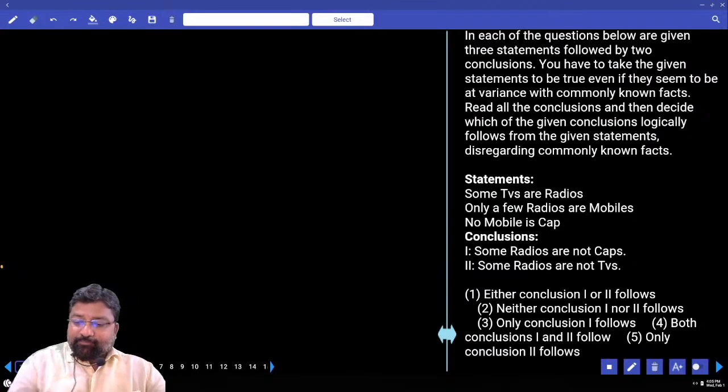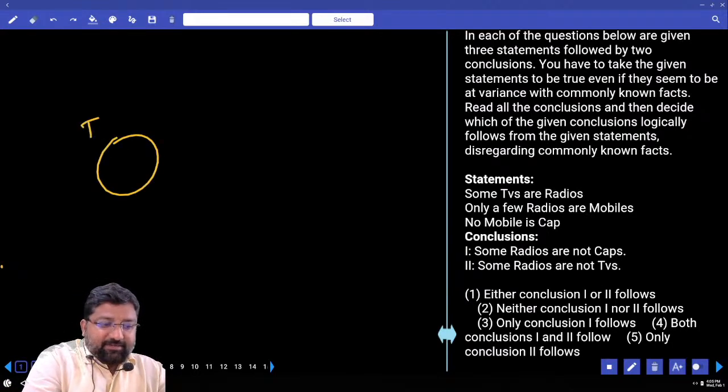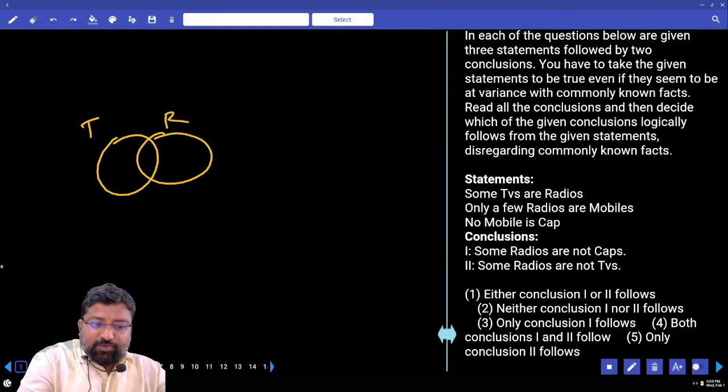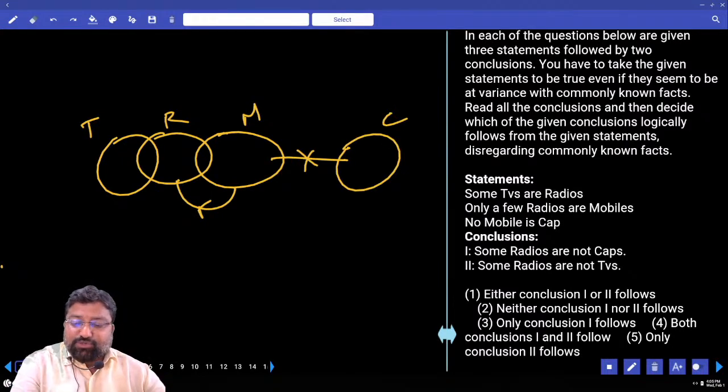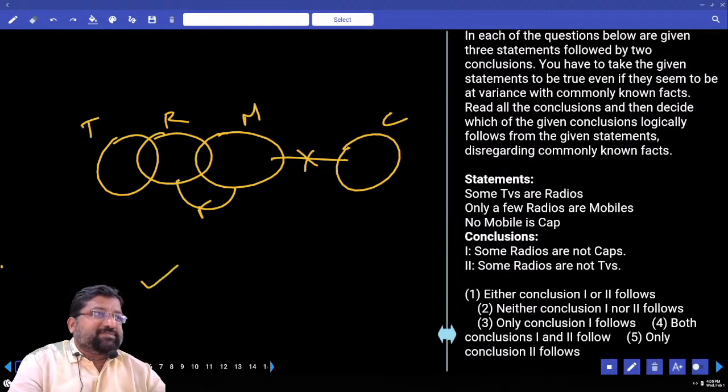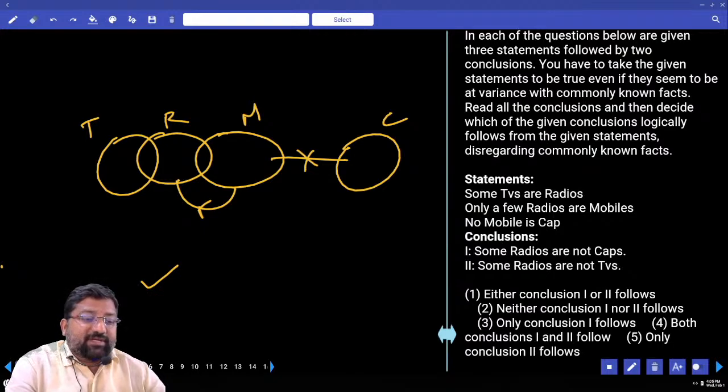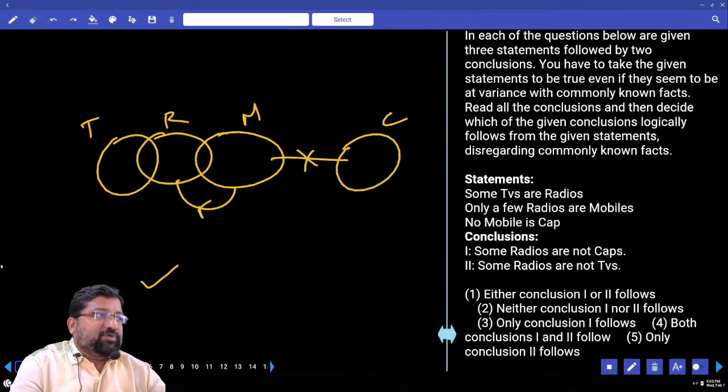No writing at all. Some TVs are radios. Only a few radios are mobiles. Arrow mark from B to A. No mobile is a cap. What is the first conclusion? Some radios are not caps. Yes, some radios are not caps is right. What is the complementary? All radios are caps. Alone radio, can I draw cap? No, because cap will touch mobile. So complementary wrong, regular conclusion right.